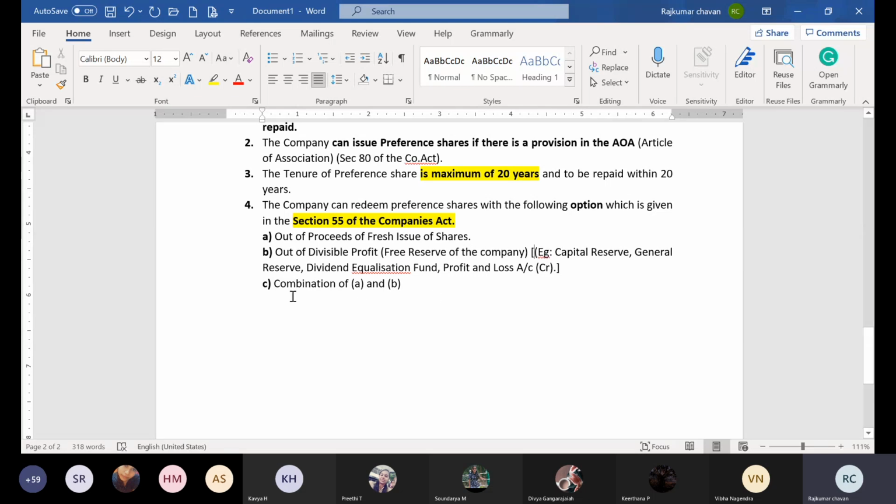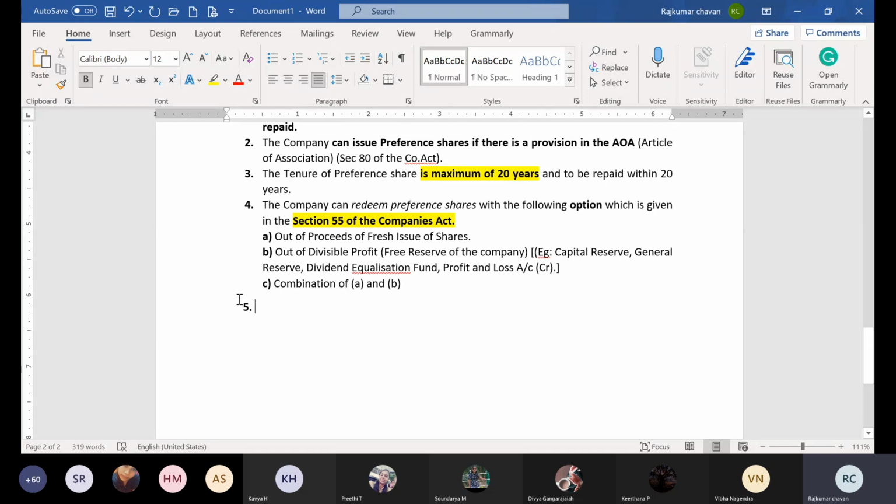The third option I was discussing is the combination of A and B. What is the combination of A and B? They can choose both: a fresh issue of shares and also the reserves. Put together, they can take the money and redeem the money of preference shareholders. That is Section 55 of the Companies Act. This is what is discussed in Section 55 of the Companies Act.